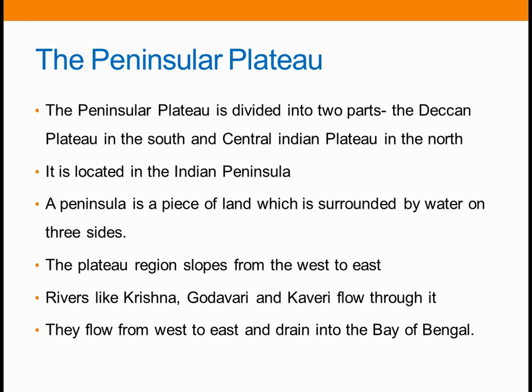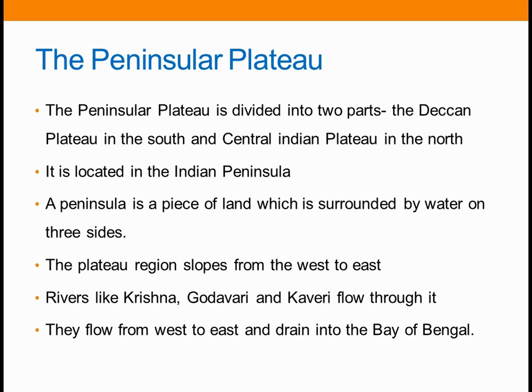The plateau region slopes from the west to east, and rivers like Krishna, Godavari, and Kaveri flow through it. They flow from west to east, and drain into the Bay of Bengal. Understand? So it has hill ranges to its east and west.